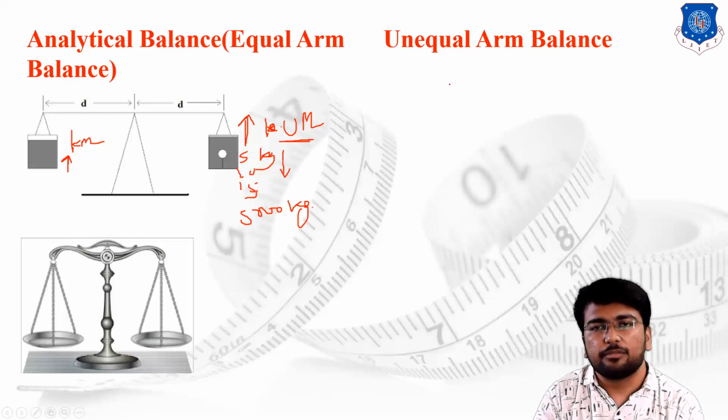So what we have done, we are supposed to use the concept of moment. Suppose this is the distance 1 and the distance 2.